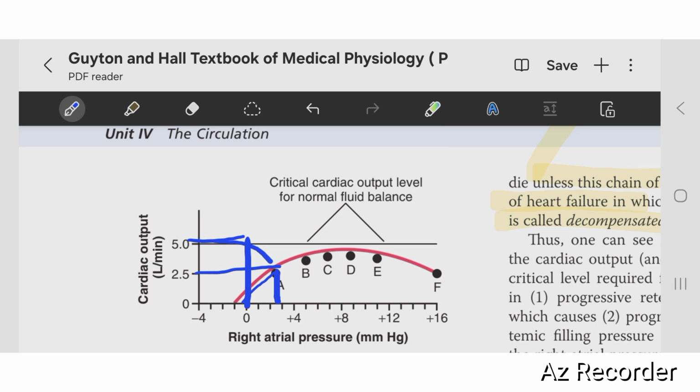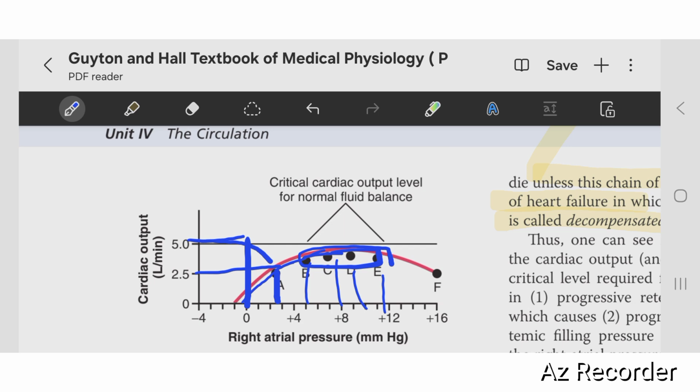Continuously, after a few seconds, like 30 seconds, the sympathetic stimulation increases and it causes the cardiac output to increase a little bit, like points B and C, and in C after a few days. And this is the cardiac output up to E. This is the critical cardiac output level for normal fluid balance. Look at the arterial pressure, it is increasing, and it goes on with days. In these events, the kidney is retaining fluid, and this is the normal cardiac output for normal kidney function.